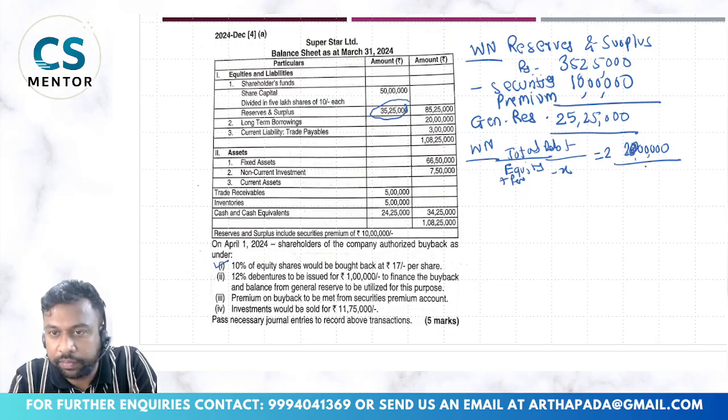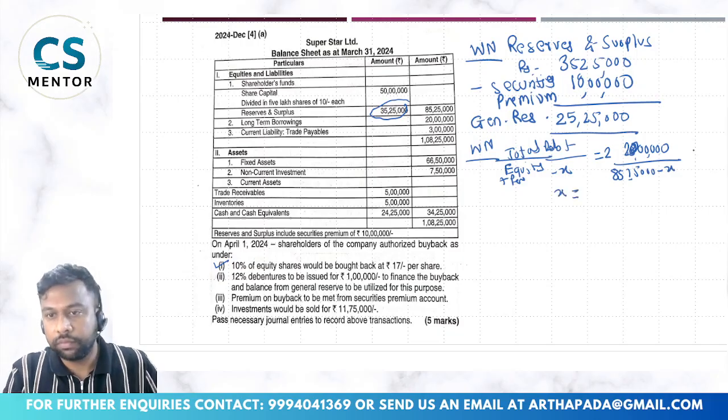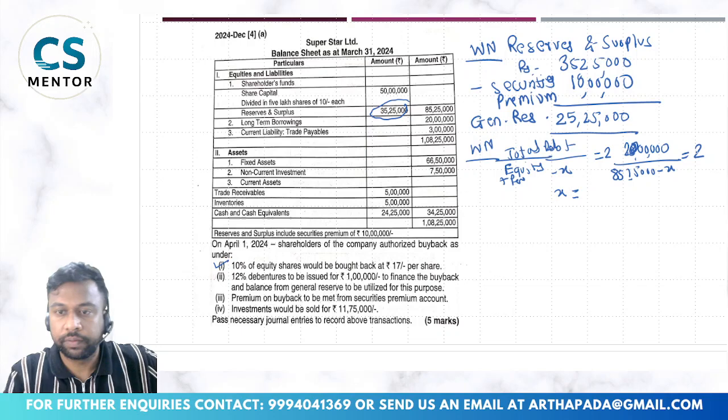This is my debt, 20 lakhs divided by total 85 lakh 25,000 minus x. So my x will be, equal to 2.